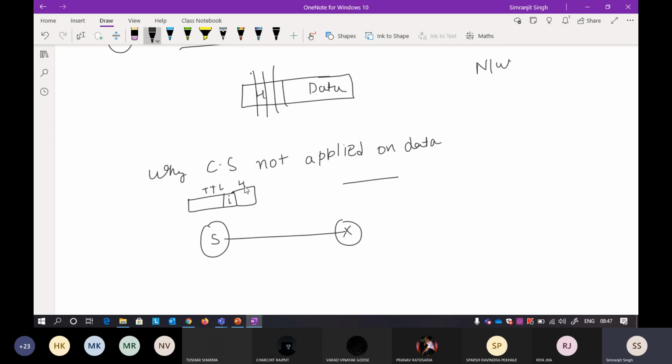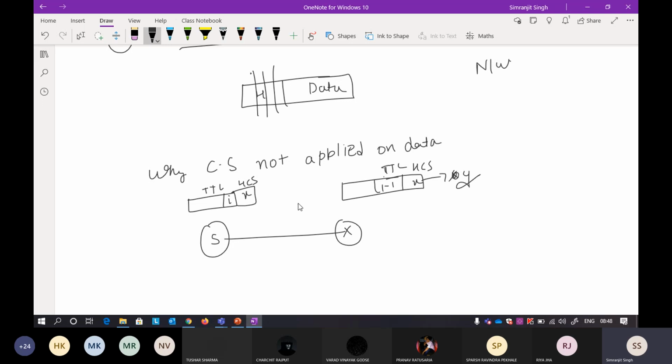Suppose at the checksum you put something like X. Now when you go here, the TTL part will be I minus 1, and the header checksum part will not remain X. It has to change because the TTL part has changed. Because the TTL part has changed, you again have to calculate the header checksum and put another value here, that is, X or another Y.